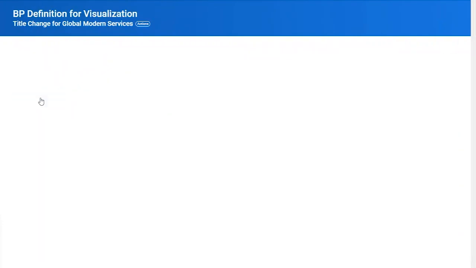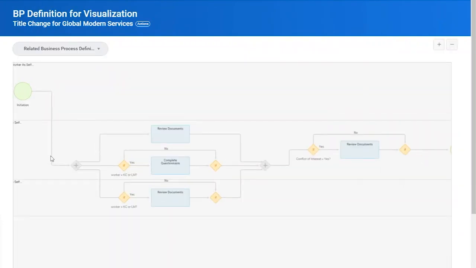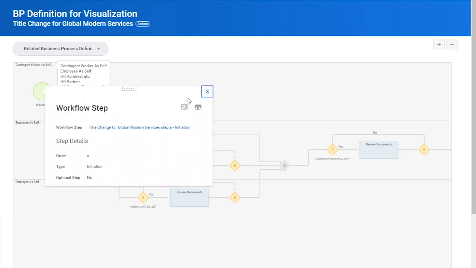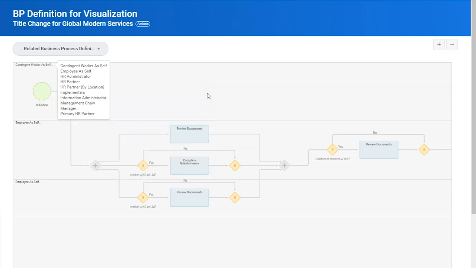I'm going to look at this as a diagram, and as you can see, Workday has a nice graphical display that shows what the workflow steps in this business process are for a person to change their own business title. Now, this is probably not a workflow you'd see in real life, but for our demonstration purposes, it should suit us fine. As with all processes, they need to start somewhere, and from this diagram, you see that the business process gets initiated by some event that occurs within Workday. I'll show you that initiating event in a moment. For now, we agree that something will start this workflow happening.